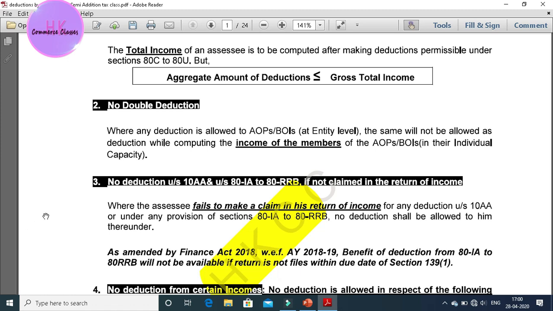If he files before that due date, he will easily be able to claim it in his return of income.